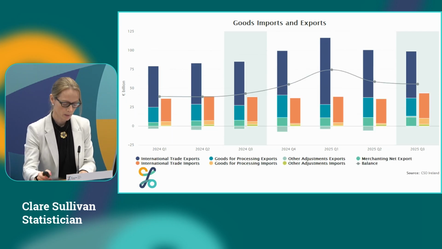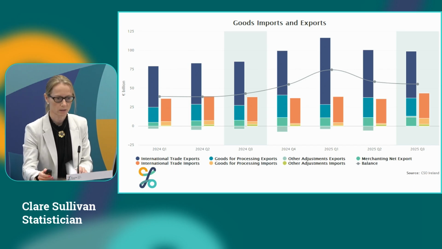Looking then at the breakdown of balance of payments merchandise year on year, the increase in net exports, so here the blue bars, is driven by a combination of growth on the export side across all the three main components, so across international trade, merchanting, and goods for processing, which are all up by approximately 4 billion each compared to last year. And these are driving an overall increase in the merchandise balance, which is the grey line, of 12.5 billion. However, the decrease in the merchandise balance, again the grey line here, of 3 billion compared to last quarter is driven by goods for processing imports, illustrated in yellow here, which are up 6.2 billion compared to last quarter.